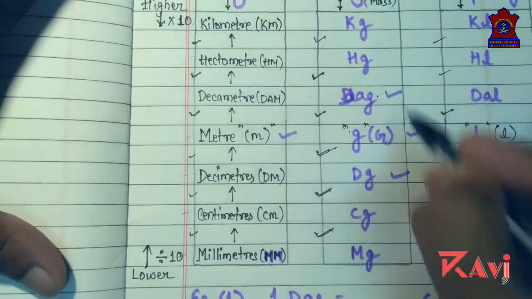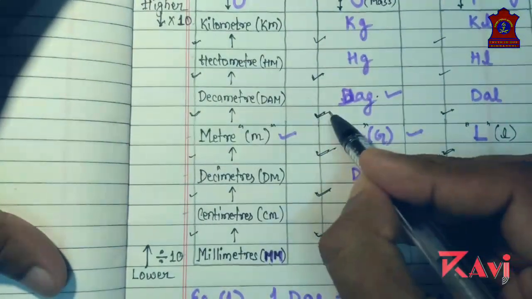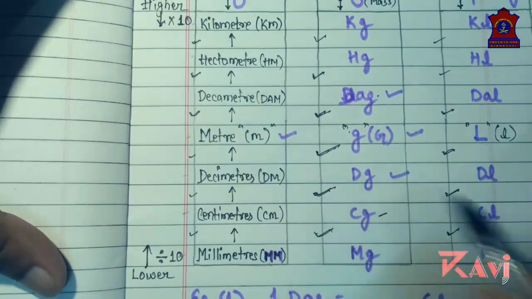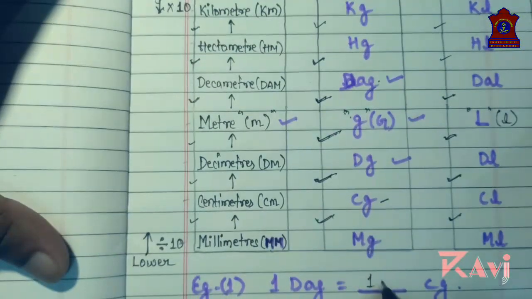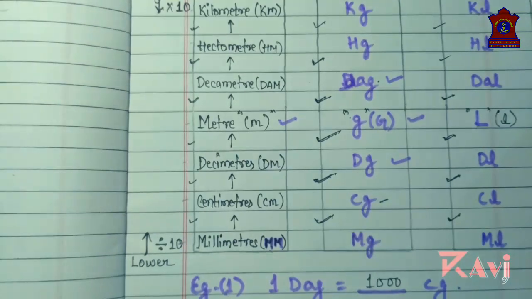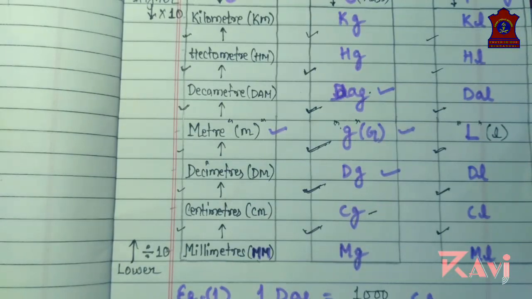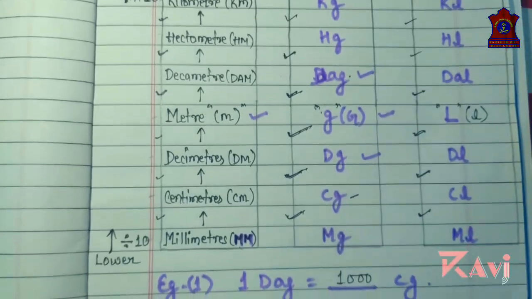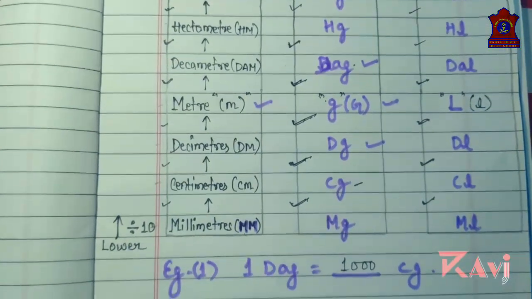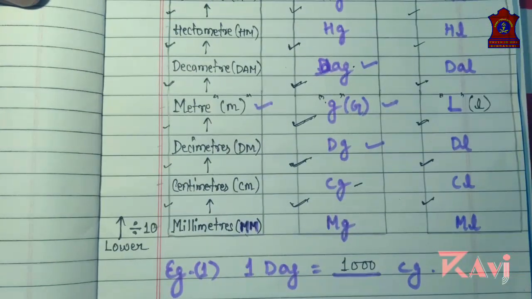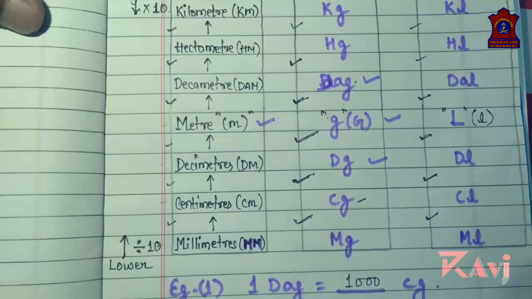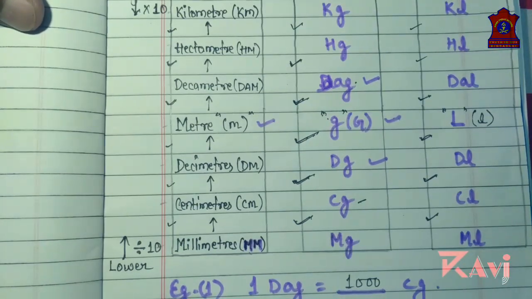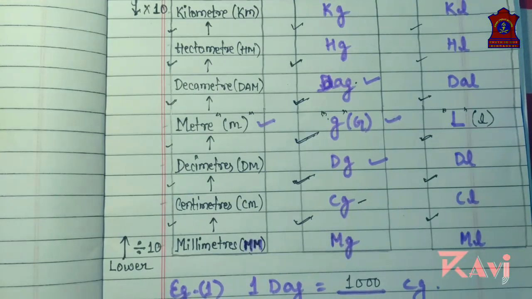This is decagram and this is centigram. Now multiply 10, 100, 1000. 1000 centigrams. It's very simple to understand. With the help of this table, you will be able to solve any kind of question in this chapter. Here we are going to learn how to convert from one unit to another.